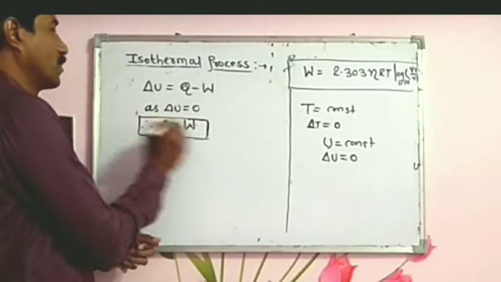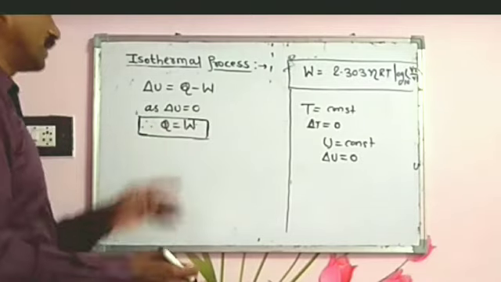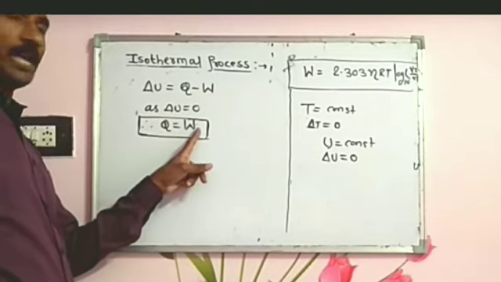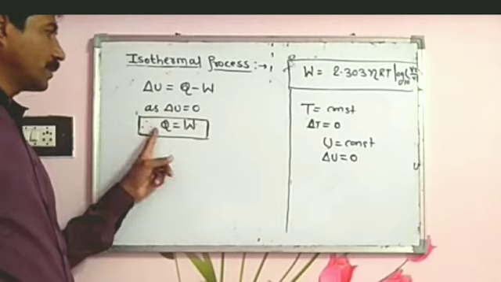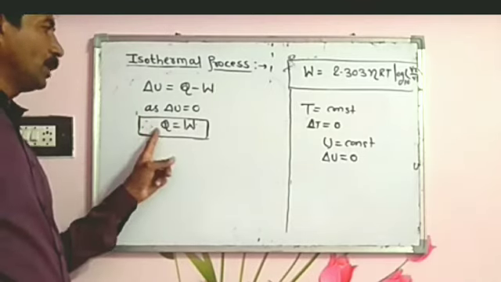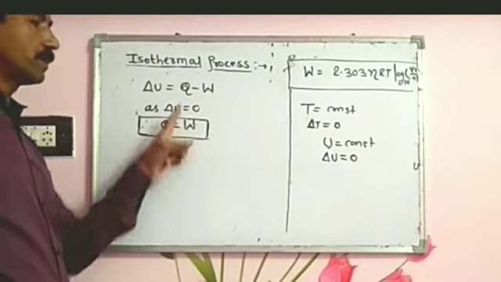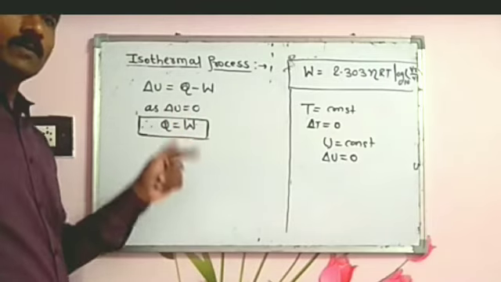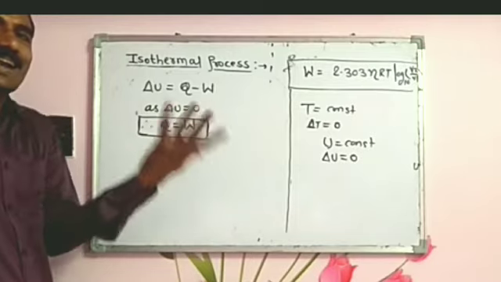From this we draw the important conclusion that the total heat supplied to the system or heat released from the system is equal to the total work done by the system or on the system. The system acts as an ideal gas.